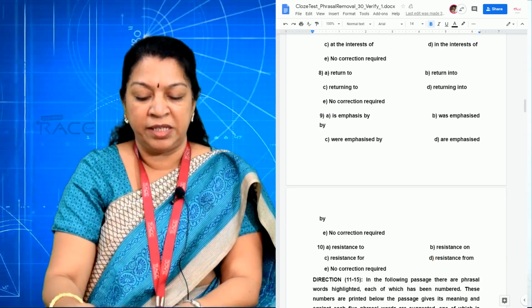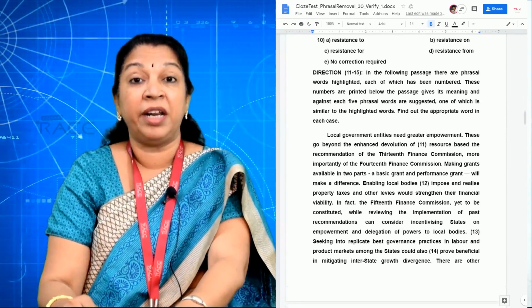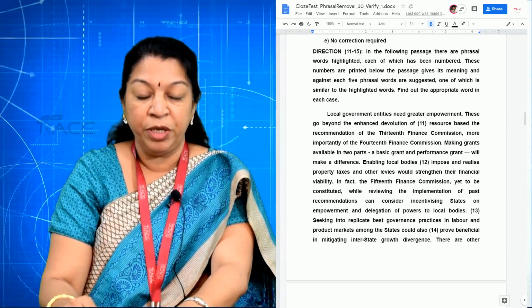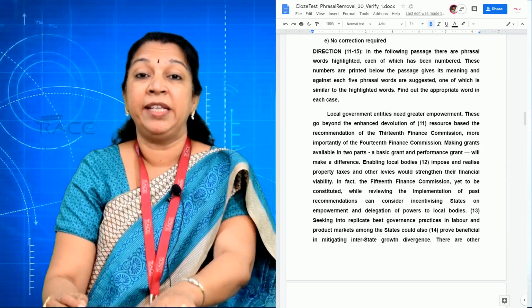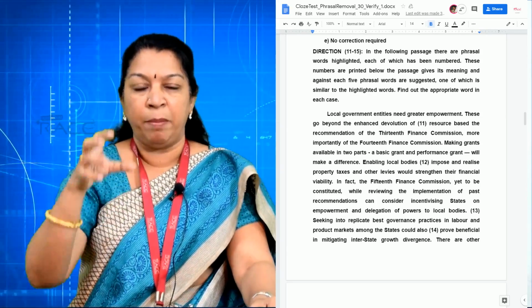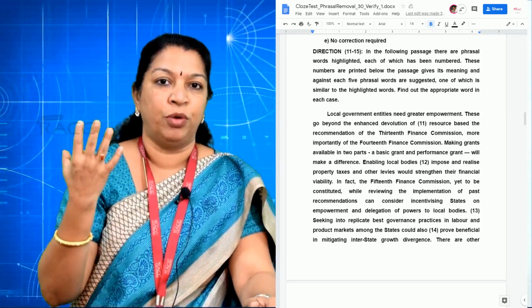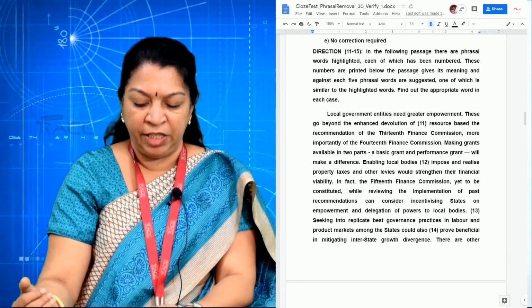So this passage, I am going to the 11th blank. Local government entities need greater empowerment. These go beyond the enhanced devolution of resource based on. So இப்படி இது எங்களோட practiceல அங்க based on அப்படி நாங்களே படிச்சிருவோம். Is that clear? So அந்த based on எங்க இருக்குன்னு பாருங்க 11th oneல.